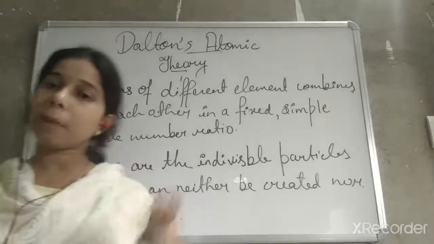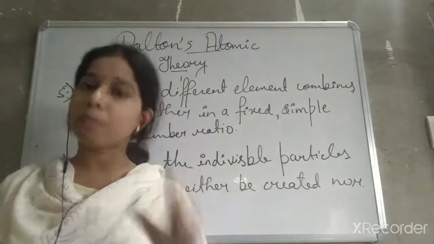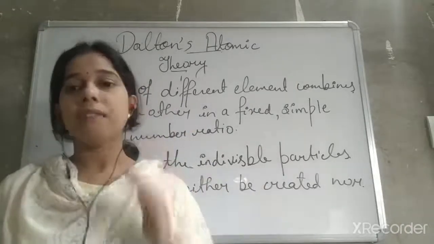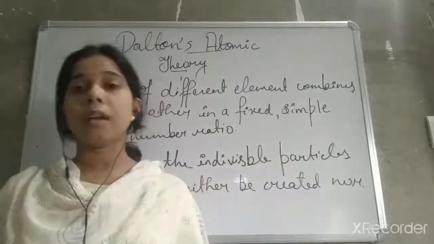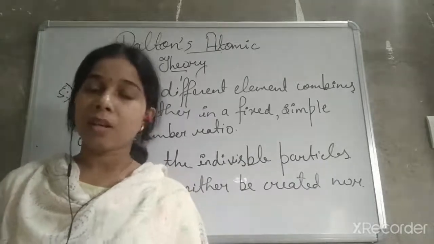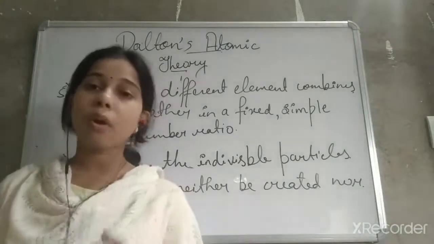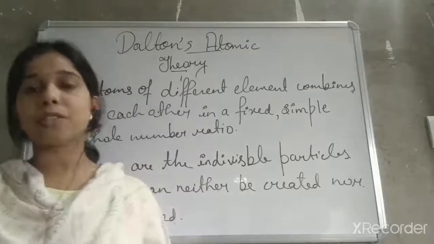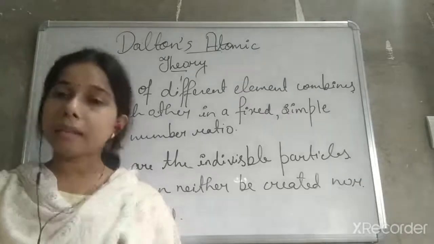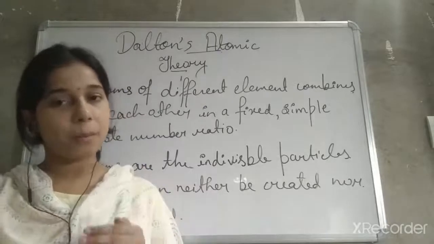Okay, if a carbon element is there, it consists of carbon atoms only. It means it has the same chemical as well as physical properties. If oxygen, fluorine or helium is there, helium element consists of helium atoms only, neon element consists of neon atoms only, sodium element consists of sodium atoms only, and thus they have the same chemical and physical properties.